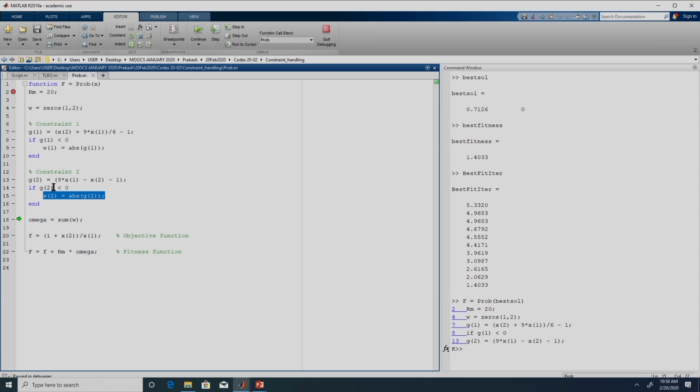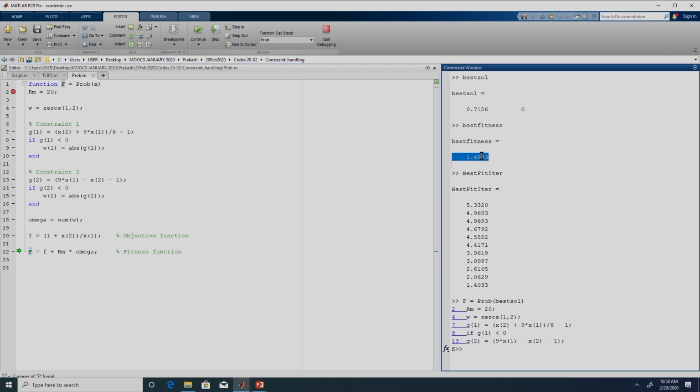So, in this case both the constraints are satisfied. So, omega would be 0, and f would be the same as what we have observed here, 1.4033, because omega is 0. So, this solution we have got is actually a feasible solution. So, in the later part what we did is we just plugged that solution in and checked whether it is a feasible solution or not.